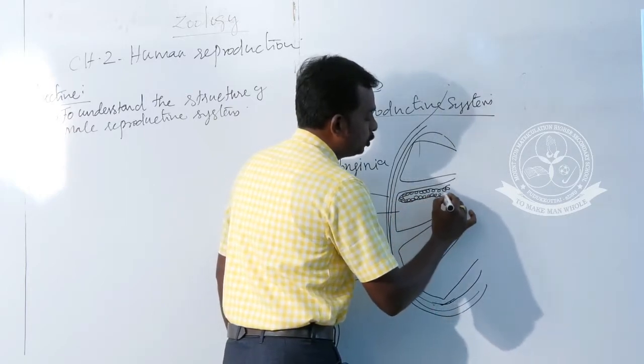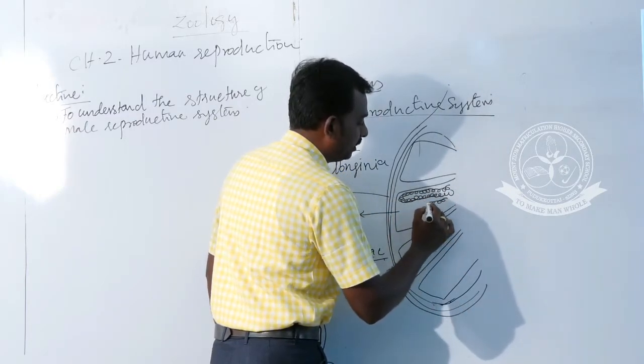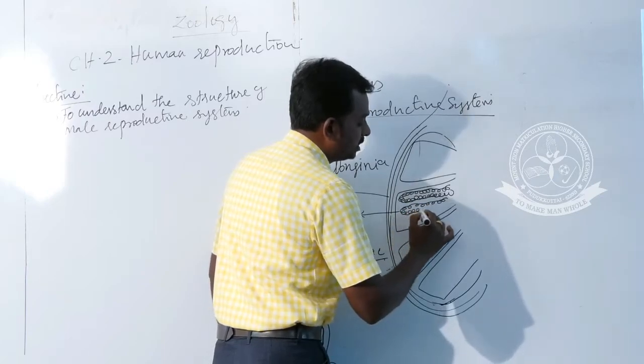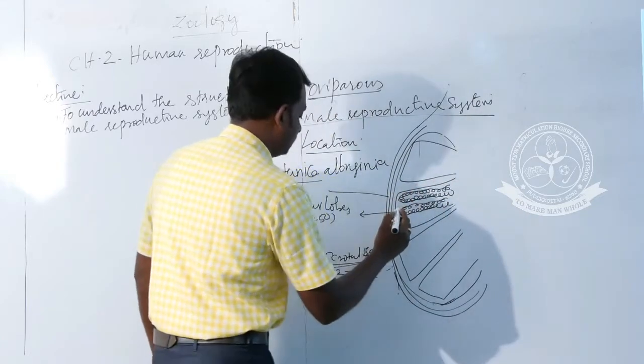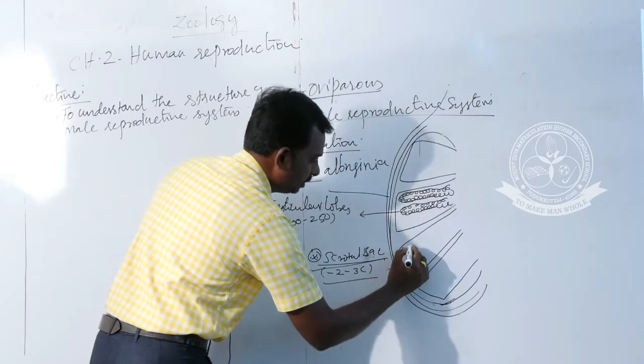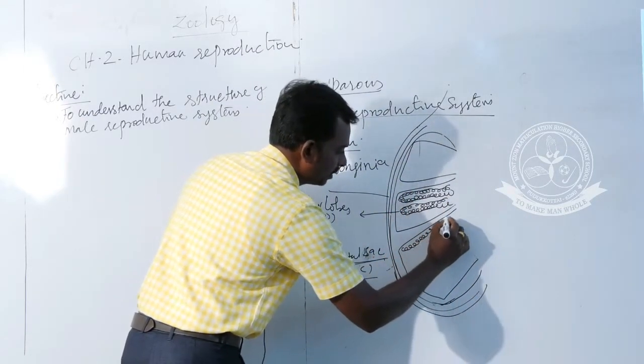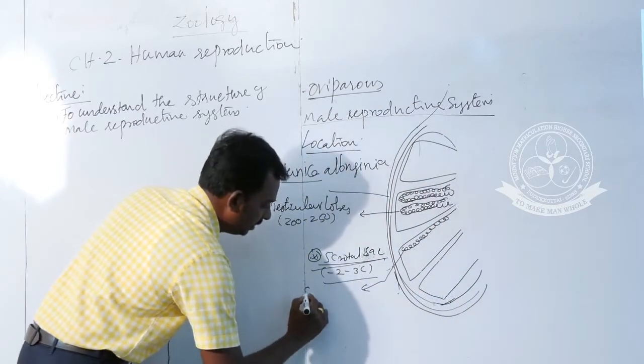This coiled tubule structure is called seminiferous tubules. I am marking the parts here. This is the seminiferous tubules.